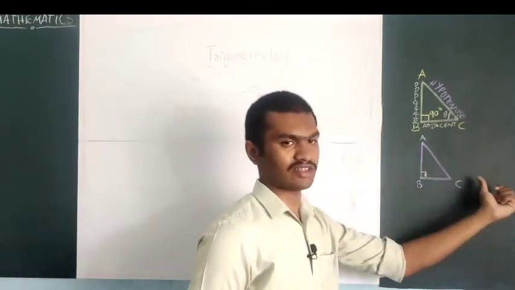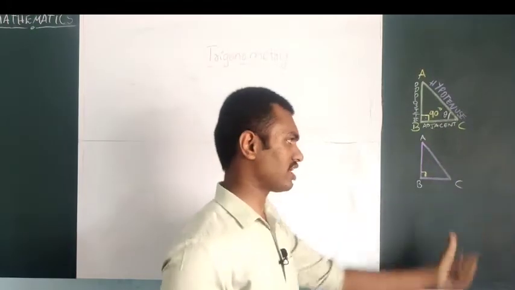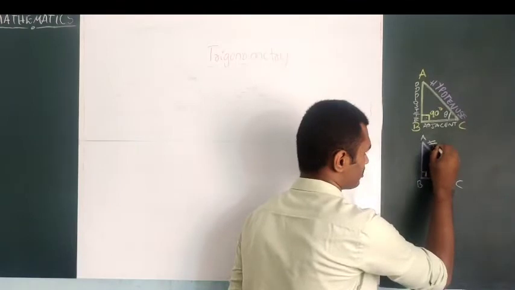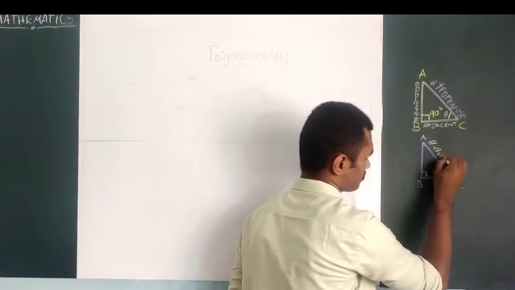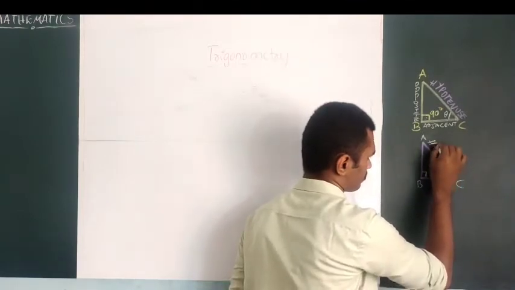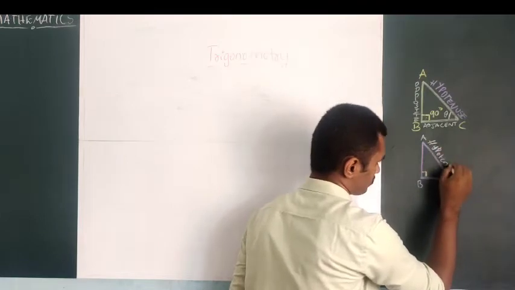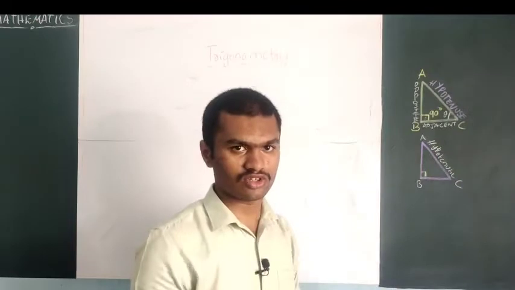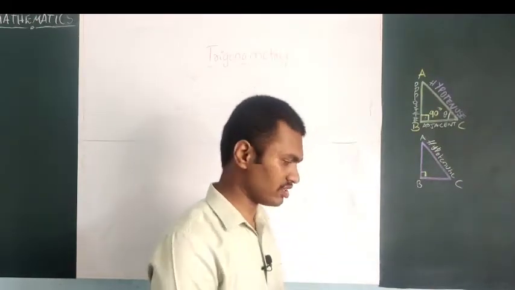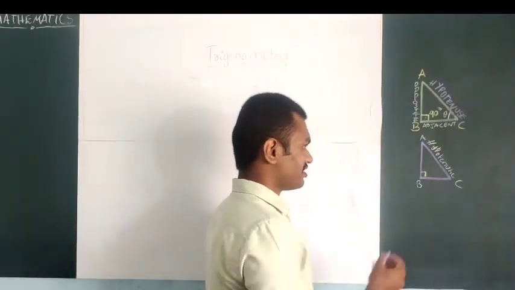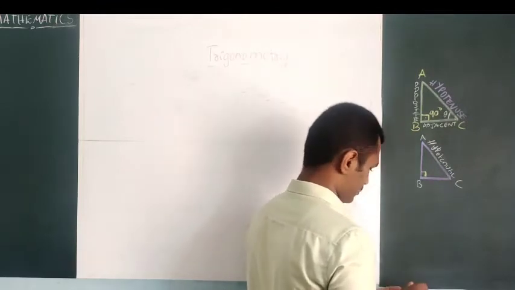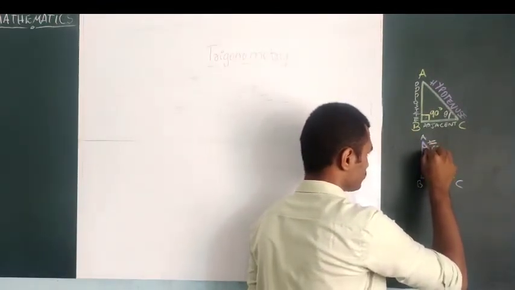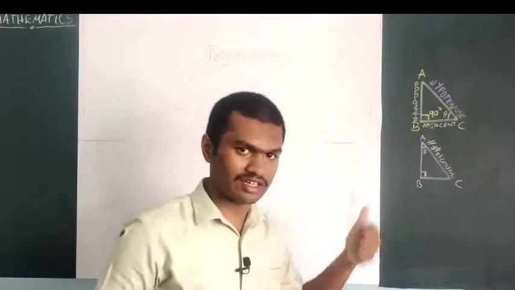So the side which is opposite to the angle 90 degree is called the hypotenuse side and it won't change. So I will write this. This will be the hypotenuse side. So you need not worry about the hypotenuse. I will say angle A is theta.